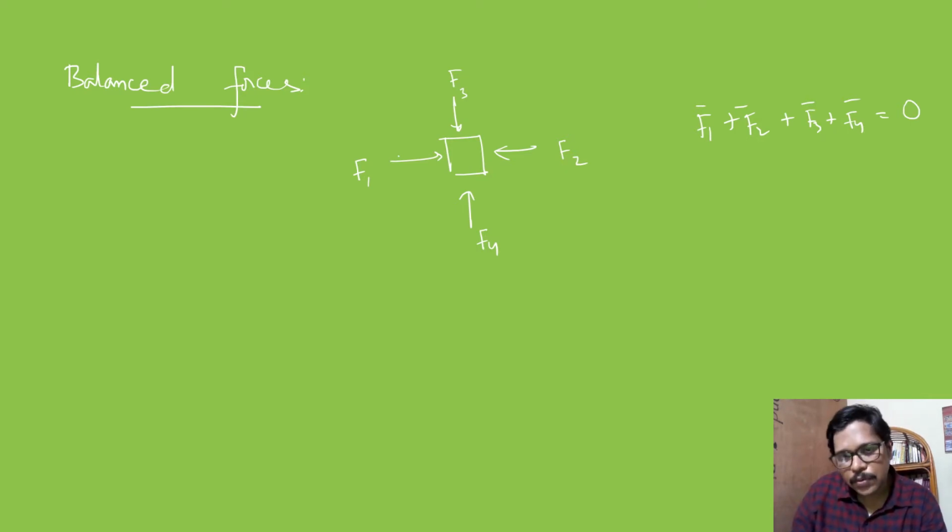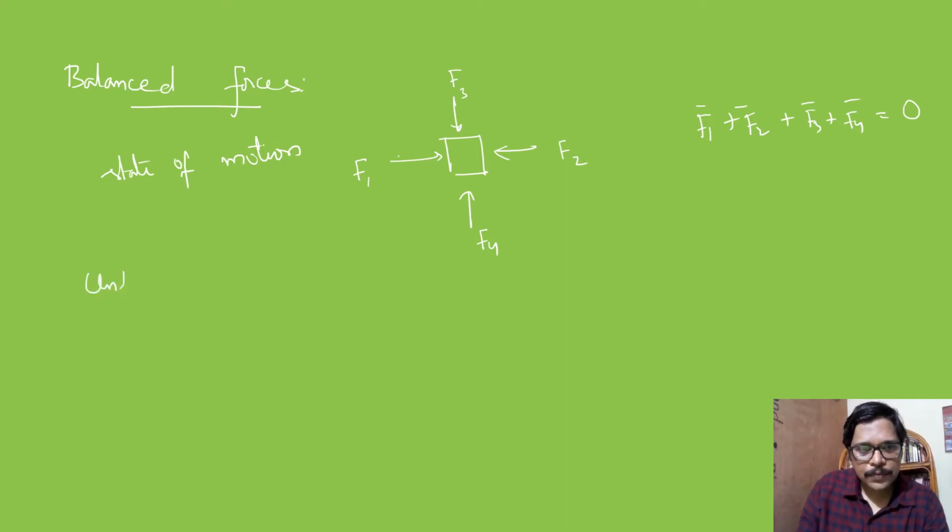If balanced forces are acting on a body, then there will not be any change in its state of motion. When I say there is no change in state of motion, it means if the body is at rest, it will remain at rest. If it is in uniform motion along a straight line, then the body will continue to be in uniform motion along the straight line. That is about the balanced forces. So, unbalanced forces.